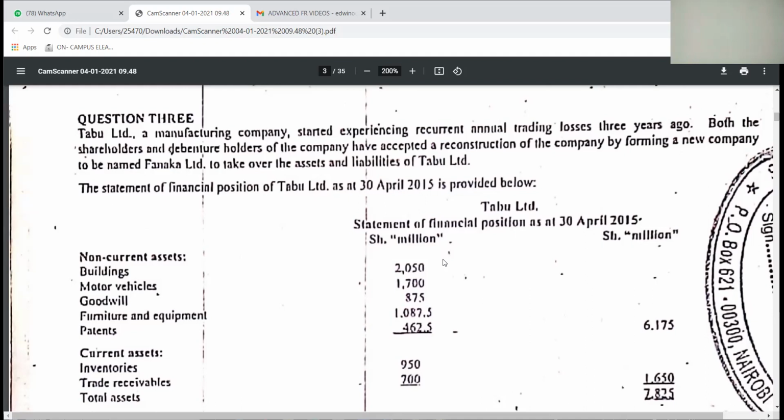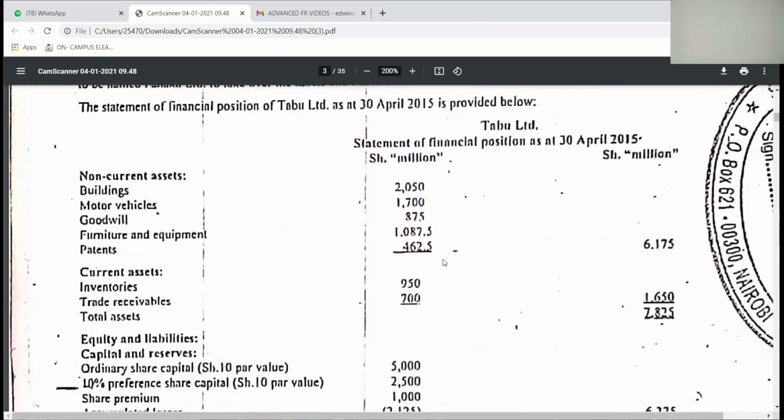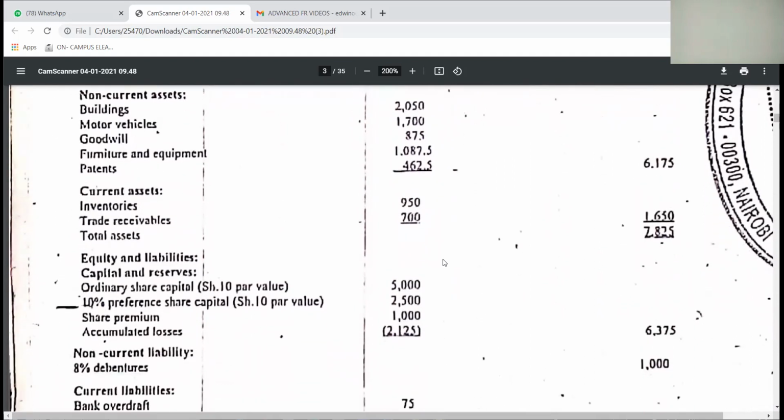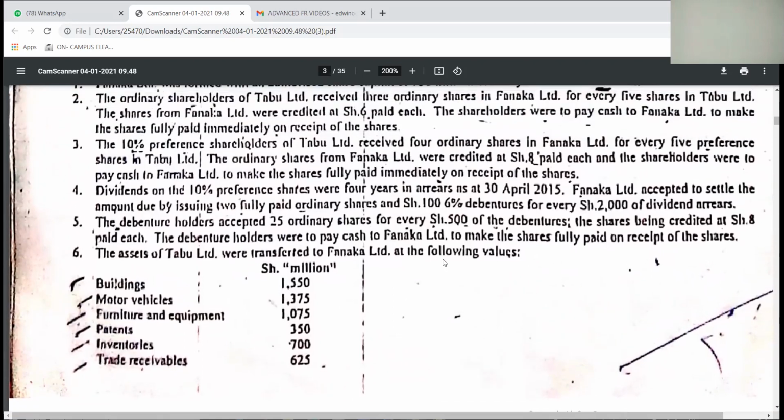So you can see Tabu was the one experiencing recurrent annual trading losses 3 years ago. Both the shareholders and the debenture holders have accepted a reconstruction by forming a new company, Fanaka Limited, to take over the assets and liabilities of Tabu Limited. So the statement of financial position of Tabu, which was under financial distress, is given. You don't have to read it because it's assets and liabilities which are given there.